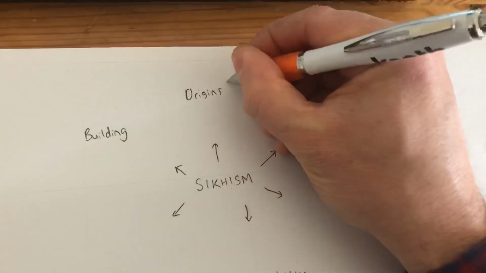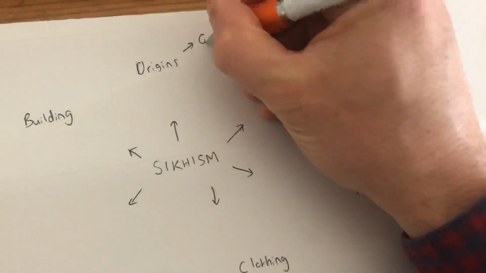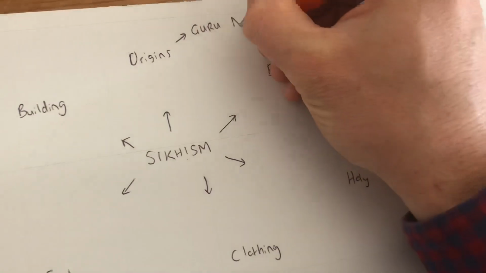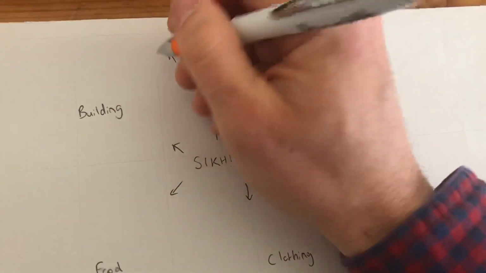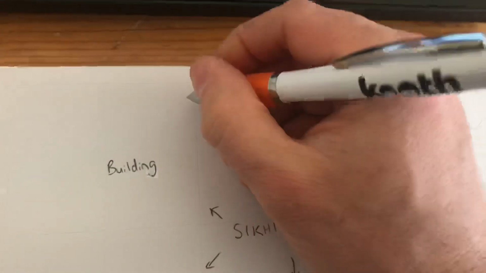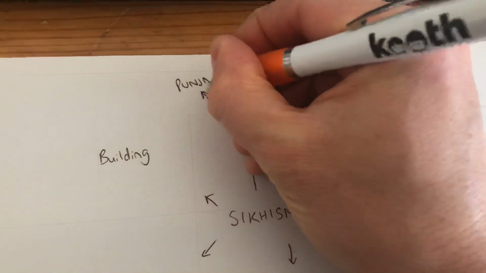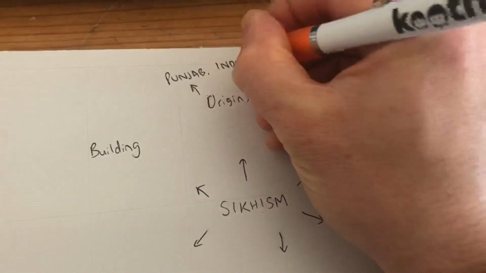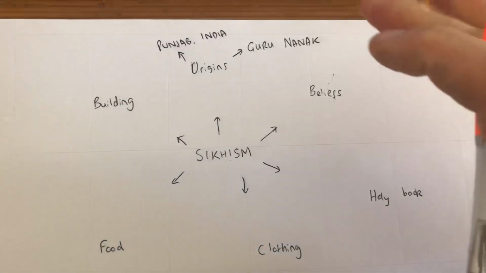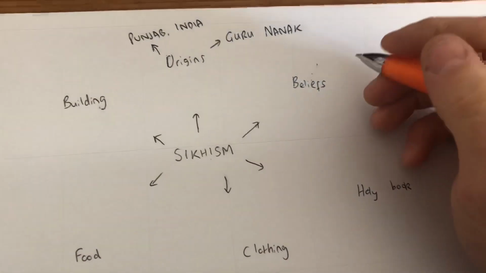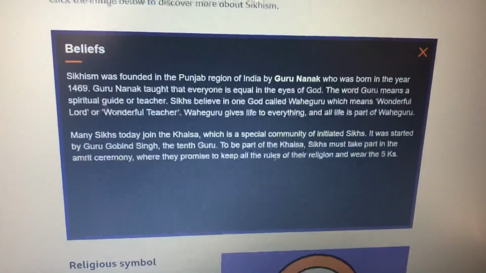And I'm just going to add the name of the guy who started it, Guru Nanak. I'm going to also write where it started, which was Punjab region in India. Okay, so notes, very short, brief stuff. Okay, if we come back to this, let's look at the next bit.